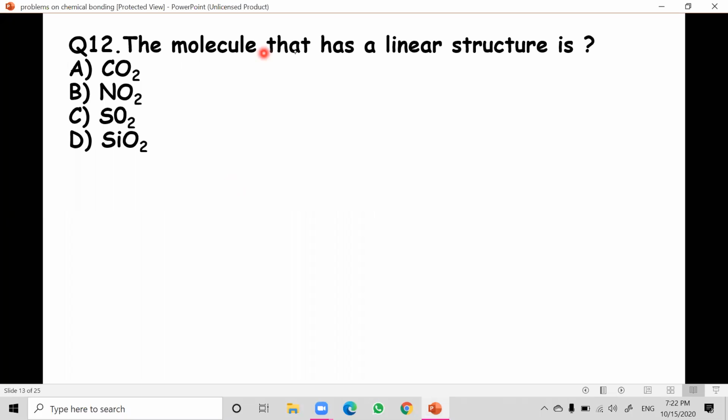Next question. The molecule that has a linear structure. Simple linear structure means we have CO2, NO2, SO2. So for example, CO2, if we take into consideration, each and everything we can take into consideration, not only CO2. So linear molecule means either you can identify this type of question, either you have to remember the shape directly, or else you can take the hybridization topic.